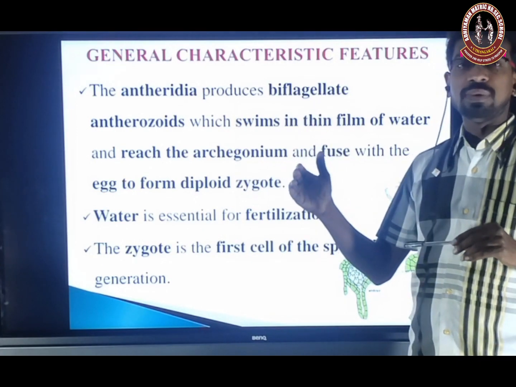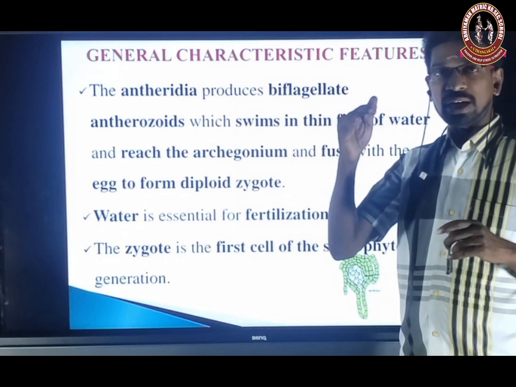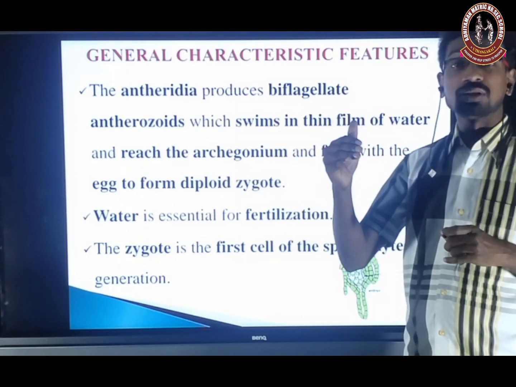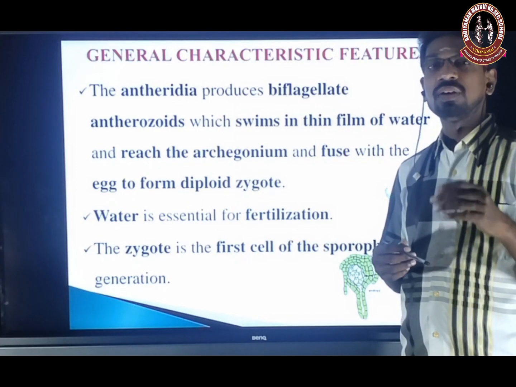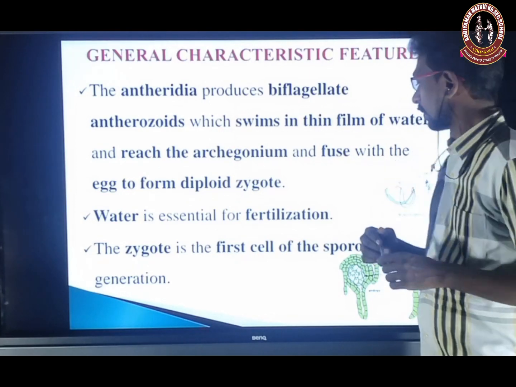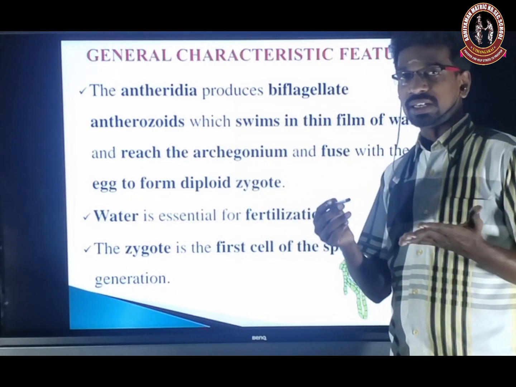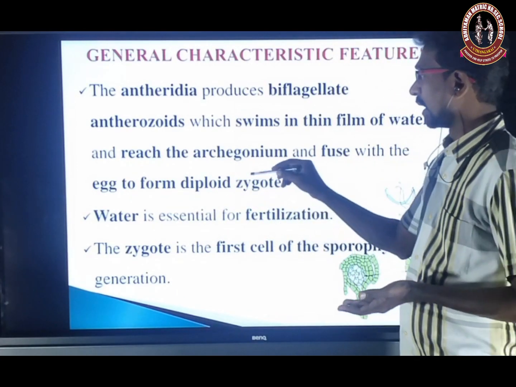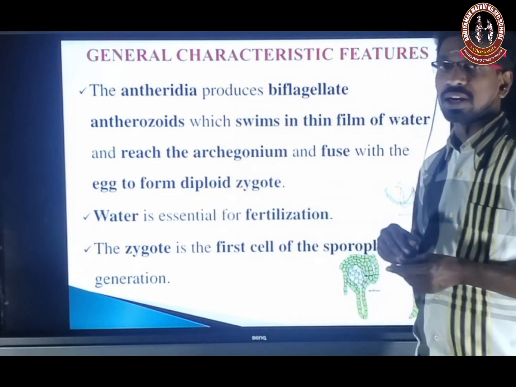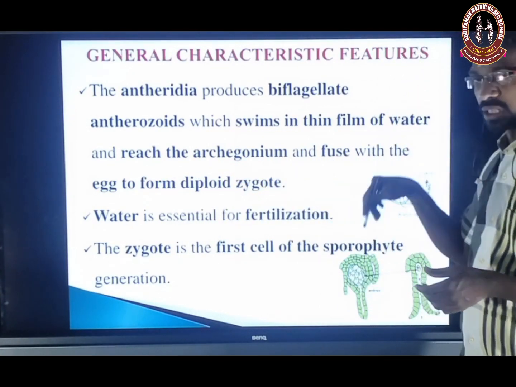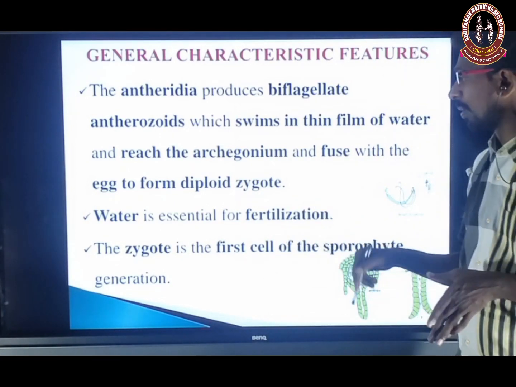Male and female gametes are the last cells of the gametophyte. The zygote is the first cell of the sporophyte. Now the zygote undergoes mitotic division to form the embryo. The male gamete is haploid and the female gamete is haploid. Haploid plus haploid, a diploid zygote is formed.